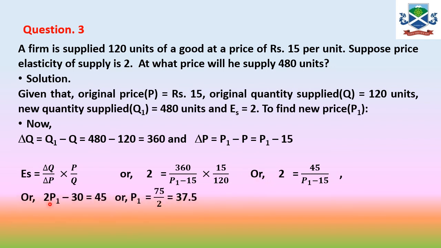By solving this one you will get 2 P1 minus 30 is equal to 45, or P1 is equal to 75 by 2 is equal to 37.5. So the new price is equal to 37.5 rupees. So that is the answer for this question number 3.